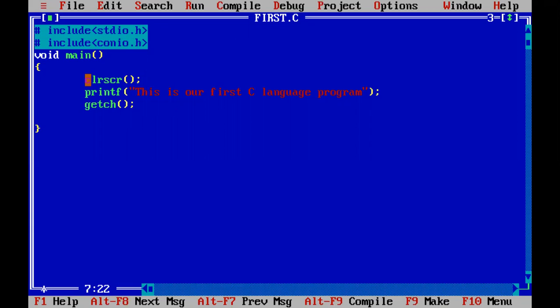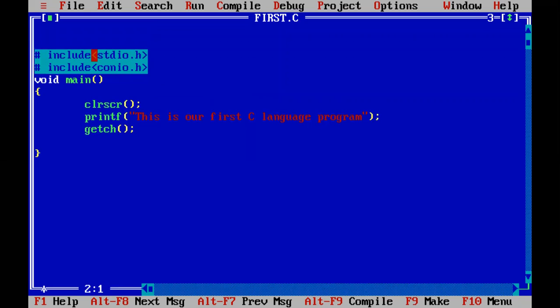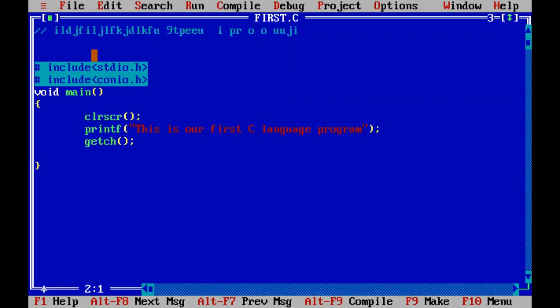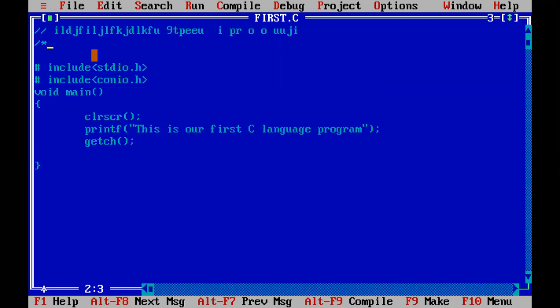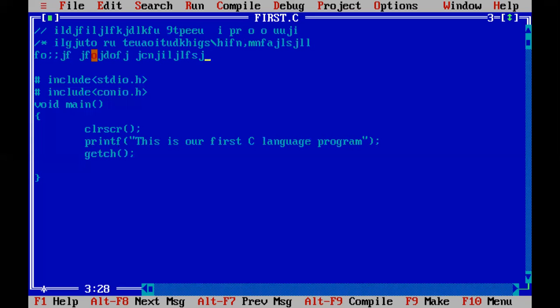I also show you the comments line, so you can use comments anywhere in your program. Let's say you can write anything, like this is our first program. This is a single line comment. For multiple line comments, watch here, the color of the program will automatically change. When I use slash and star, I didn't write anything, so you can write any text over here until you close it.